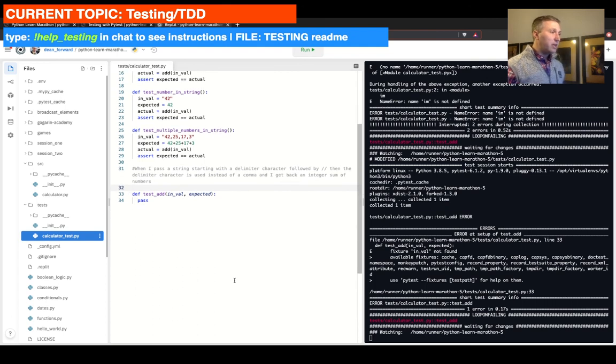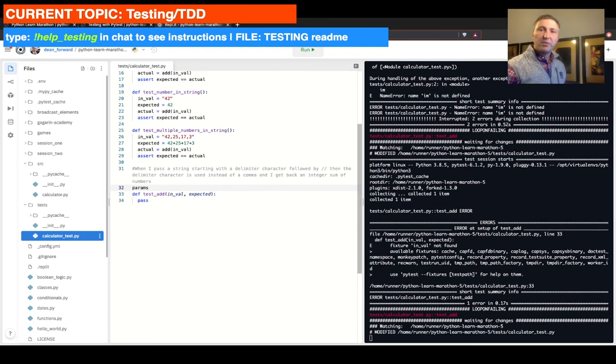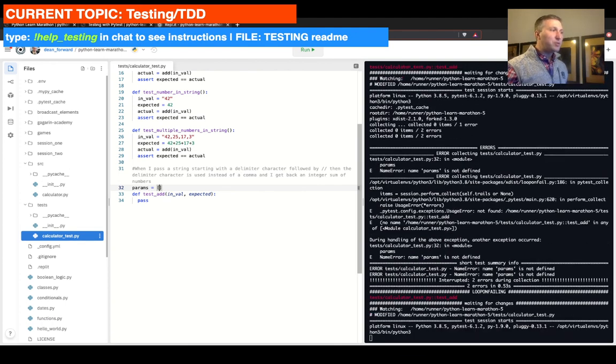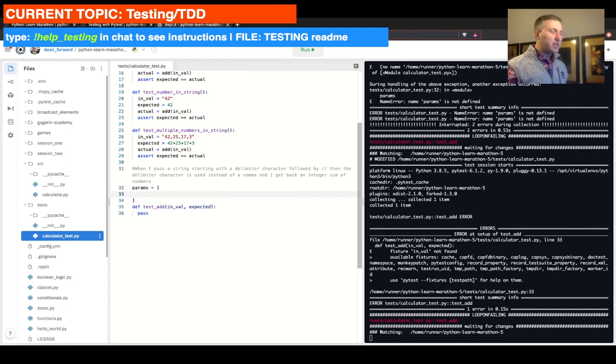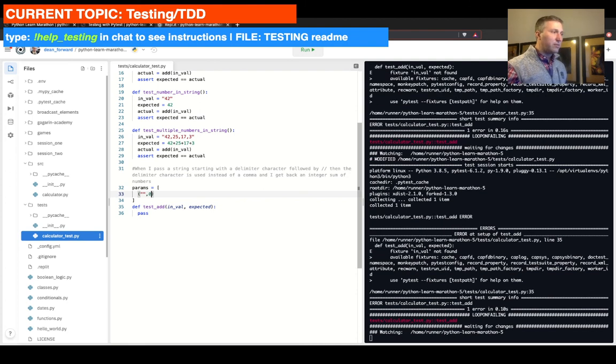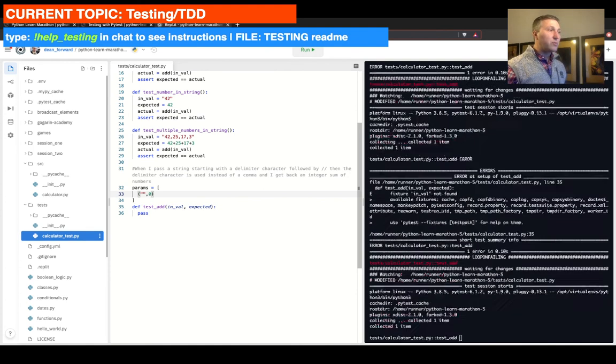So we're going to use params as just a variable that we're going to define outside here. And we're going to define a list, right? And the list is going to contain tuples of two values. So let's just hit a new line. The first test we had was an empty string that resulted in 0. Okay, so we put that tuple in.